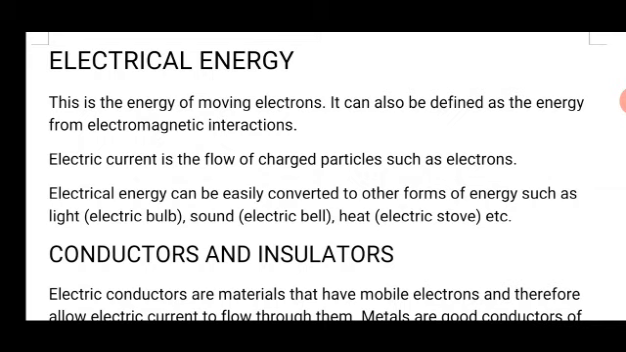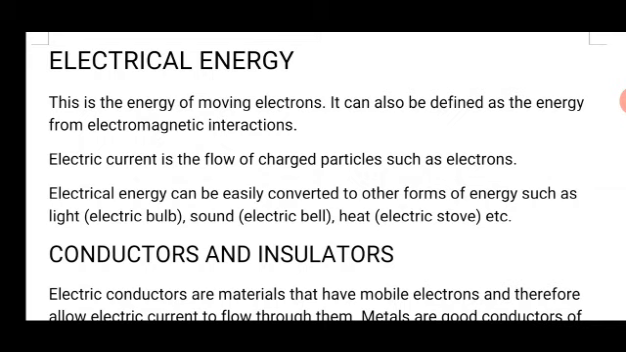from electromagnetic interactions when charges are moving, such as electrons. The energy possessed by those moving charges is referred to as electrical energy. And electrical energy is very important because it can be easily converted to other forms of energy.